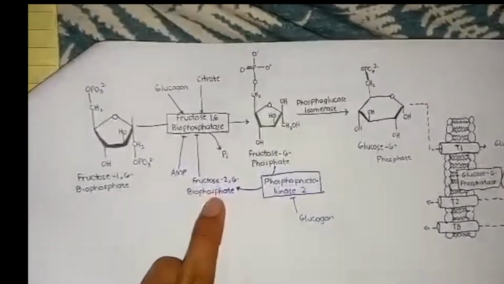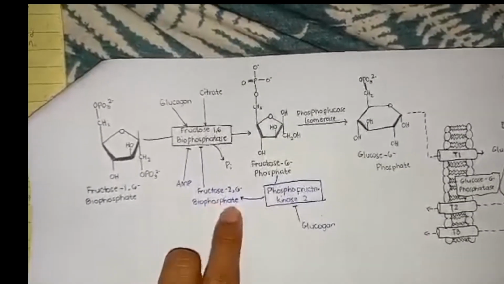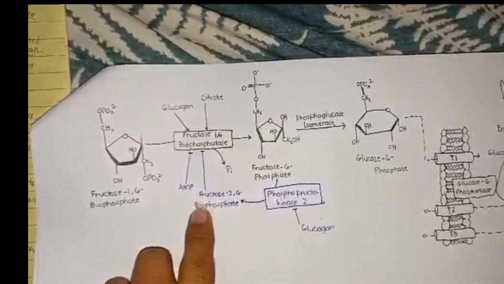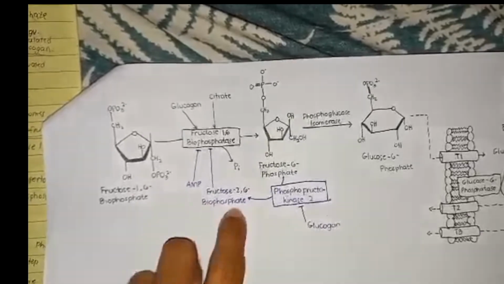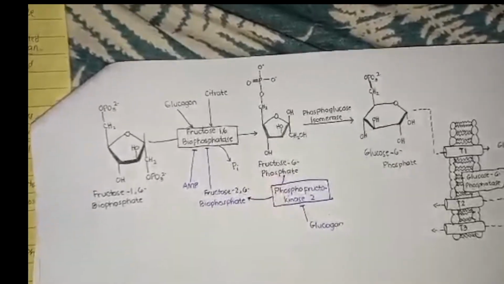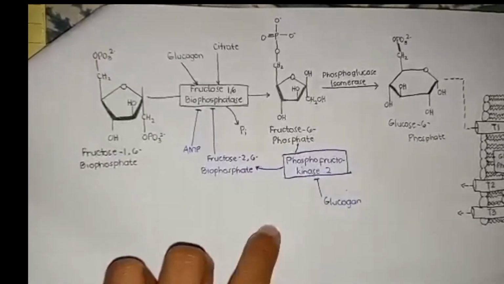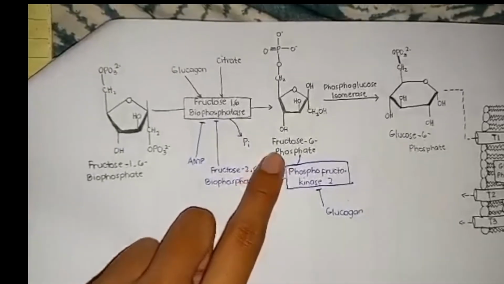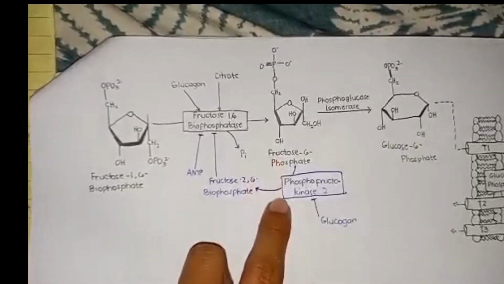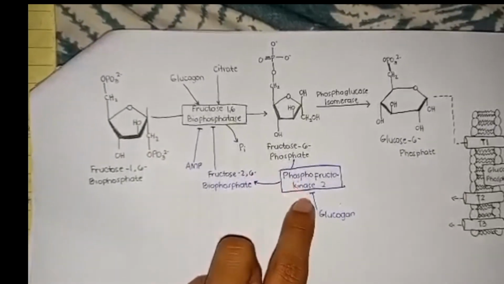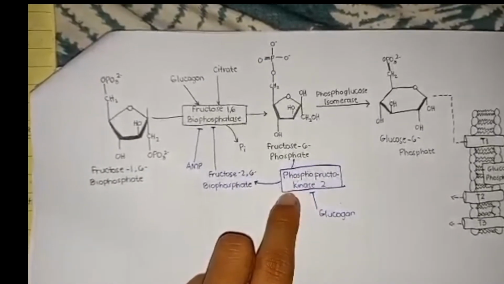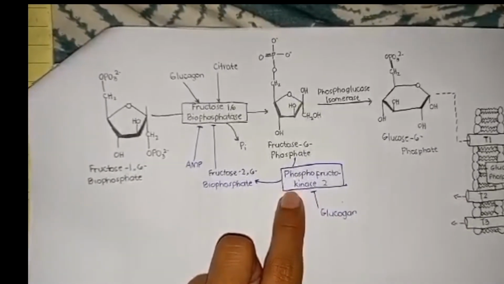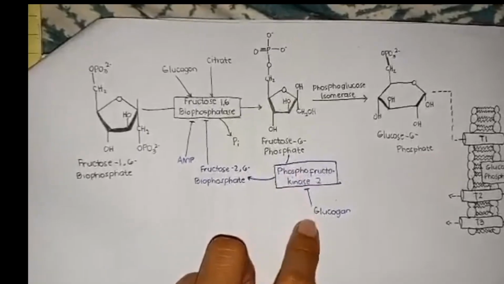So where does fructose 2,6-bisphosphate come from? It comes from the conversion of fructose 6-phosphate by the enzyme phosphofructokinase 2, or PFK2.